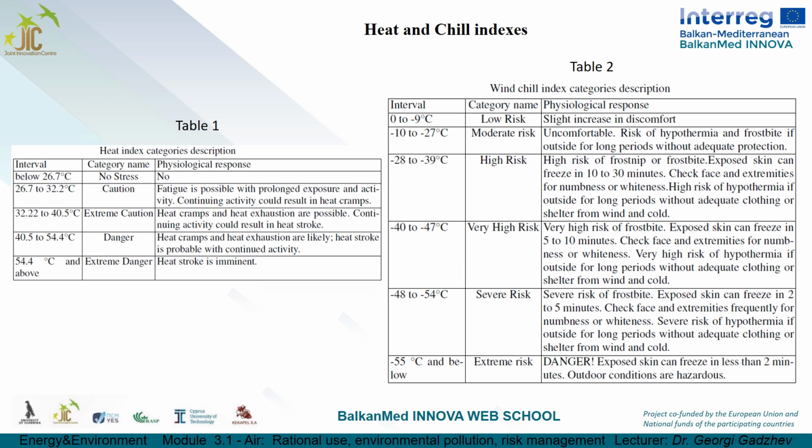The heat index is applied for air temperatures above 26 degrees Celsius, and relative humidity above 40%, shown in Table 1. For temperatures higher than or equal to 20 degrees Celsius, we used an NCL algorithm for the heat index. For air temperatures lower than or equal to 4.4 degrees Celsius, we use the new wind chill index, or just WCI, which indicates the influence of the cooling power of the wind on the thermal sensation in low air temperatures and wind speed equal to or greater than 1.34 meters per second.